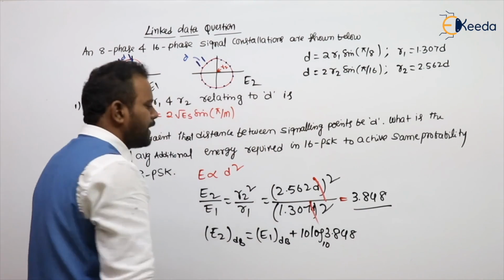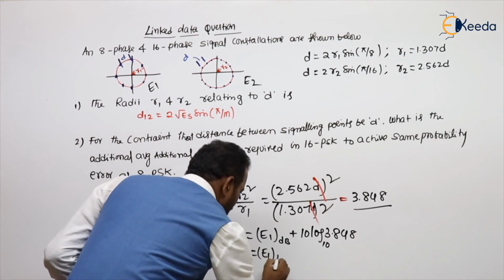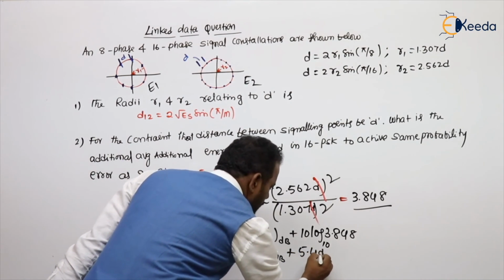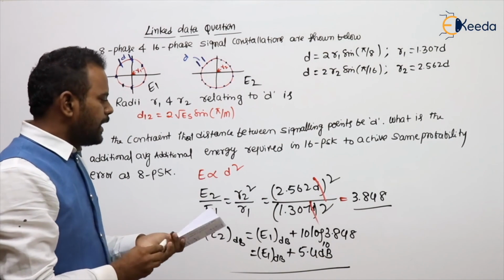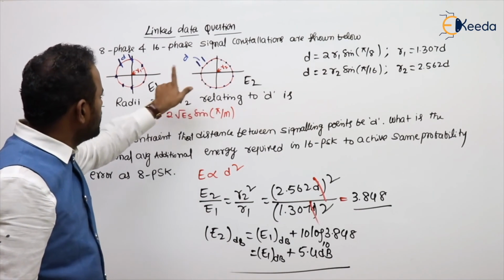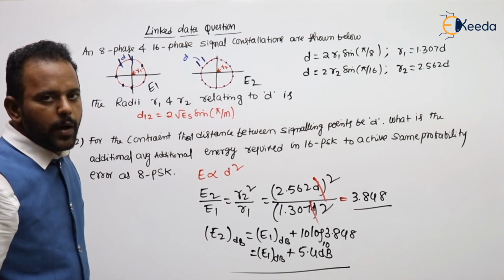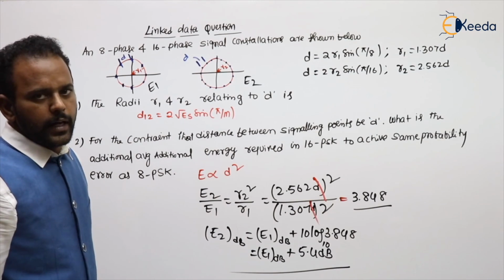Because I have taken an energy ratio. If you do, you will get E1 in decibels plus 5.4 dB. That is the additional energy we need to give in the second constellation to achieve the same probability of error as 8 PSK. Getting my point or not?